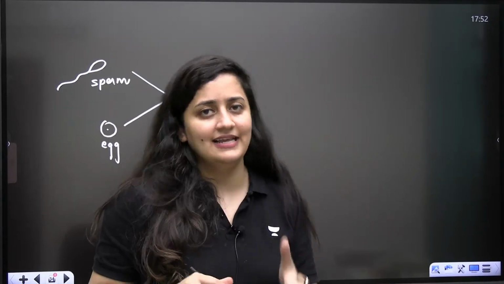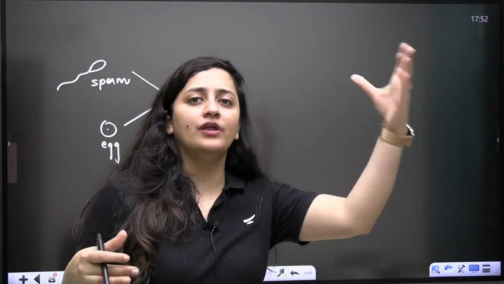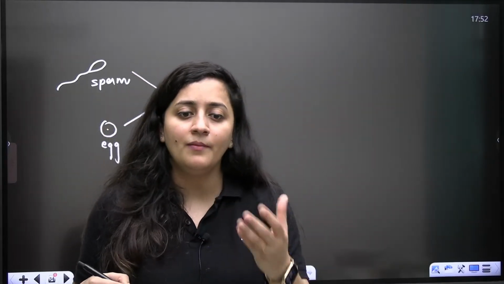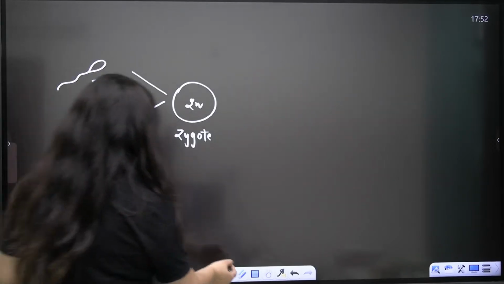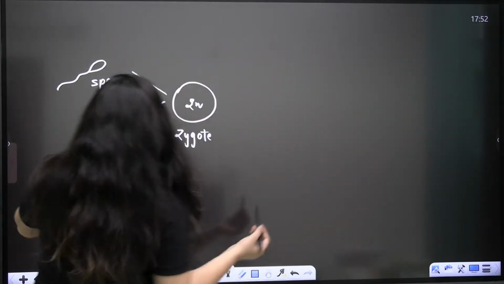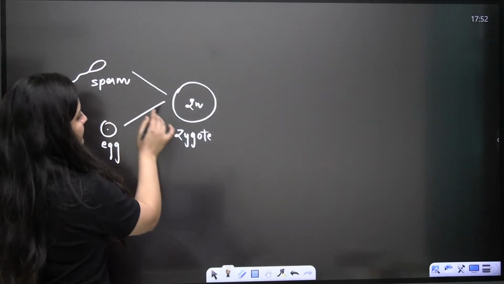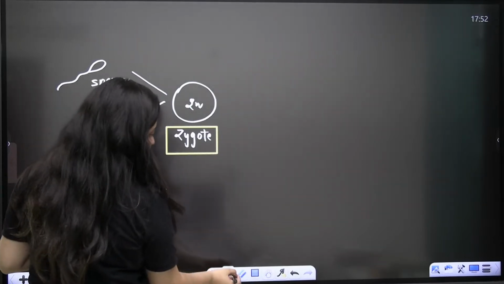In today's class, we will start with the life cycles, and then we will go for the algae, bryo, pterido, gymno, and angio. Before understanding the algae, bryo, pterido, you should know about the life cycles first. So accordingly, we will go. Now just focus here. I'm saying that sperm and egg gametes will get fused. What will you get? You will get zygote.